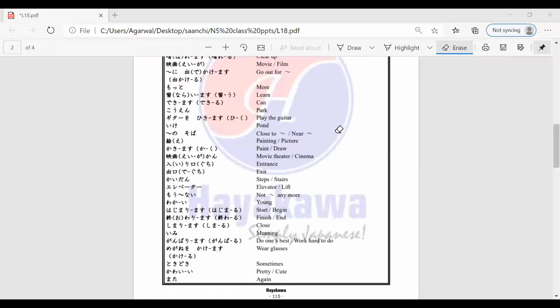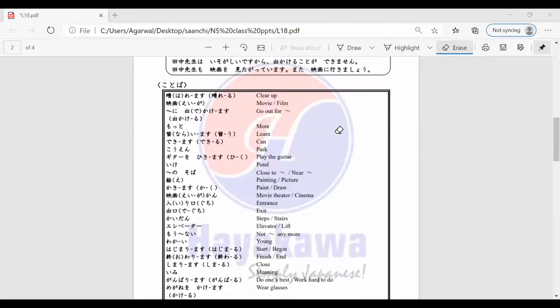So we'll go through the kotoba box together then. The first word is haremasu or hareru, which means to clear up. The next word is eiga, which means movie or a film. The next is nani nani, so something ni dekakemasu or dekakeru. So that means to go out for something.